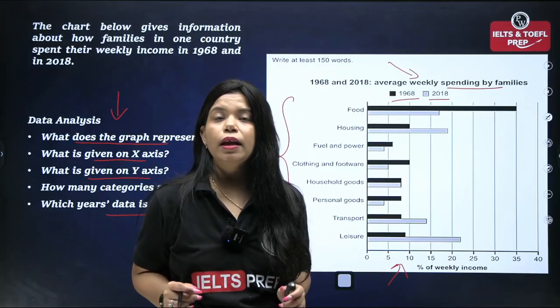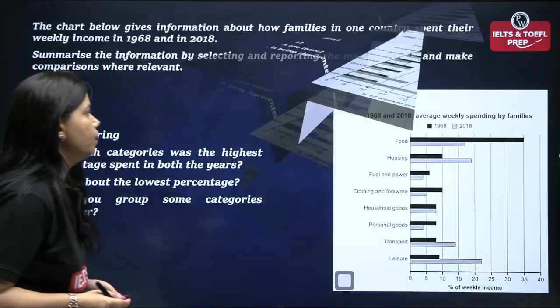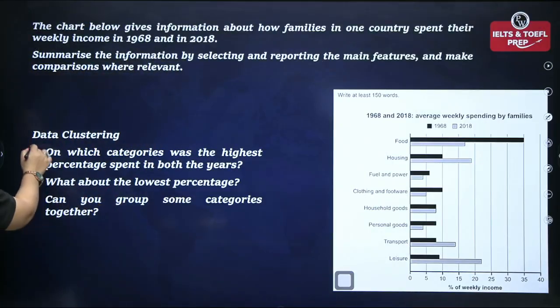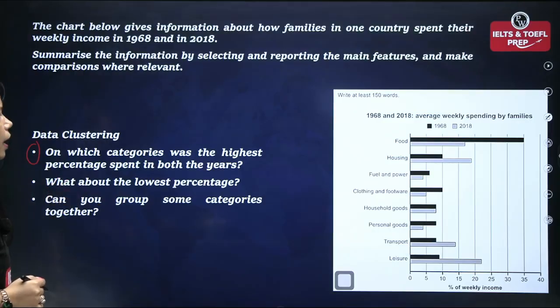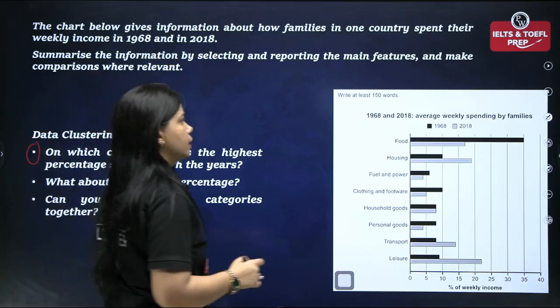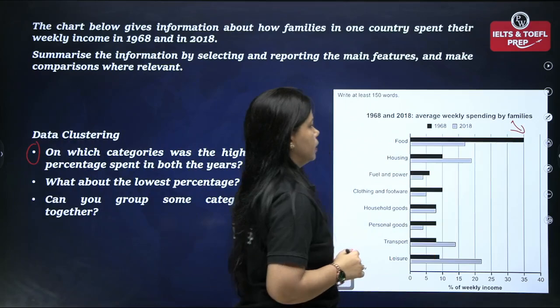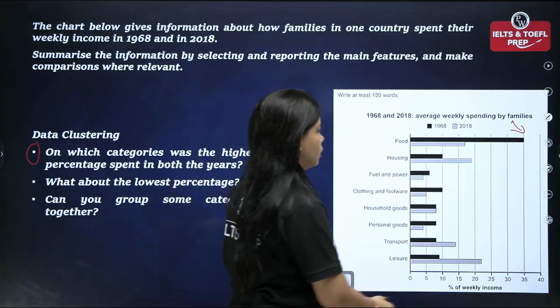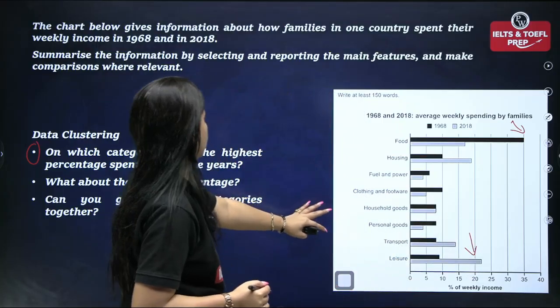Now let's quickly understand the data clustering for this graph, and here you go. Ask yourself these questions. On which categories was the highest percentage spent in both the years? So I would say on food, the highest percentage was spent in 1968, whereas on leisure, the highest percentage was spent in 2018. That's about the highest.